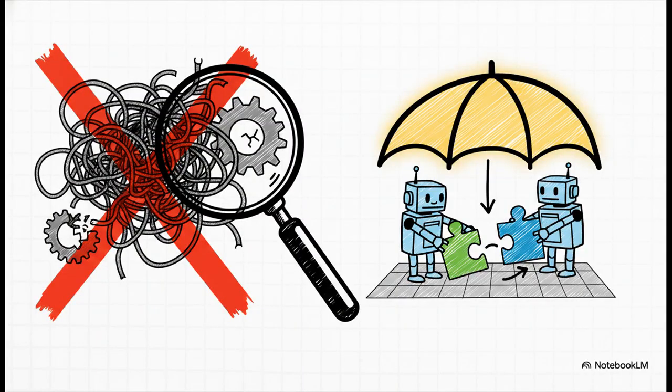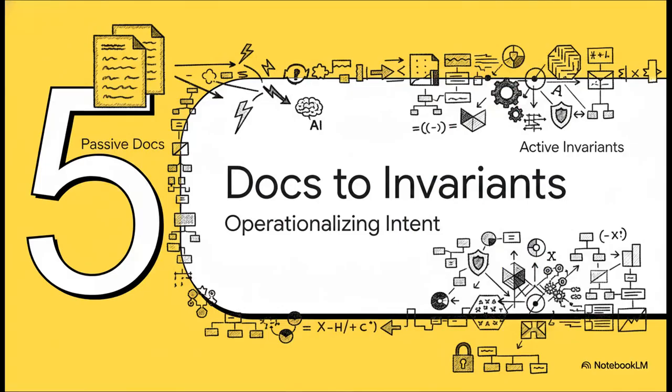The recovery result from that exact same paper is critical. It proves that merely detecting conflicts post hoc, or after the fact, is totally insufficient. Simply telling agents they have a structural mismatch doesn't fix the system. True recovery, getting back to that single-agent accuracy ceiling, only happens when the full, shared decisions are explicitly restored back to the governing surface. On to Section 5, transitioning from passive docs to active invariants and operationalizing intent.